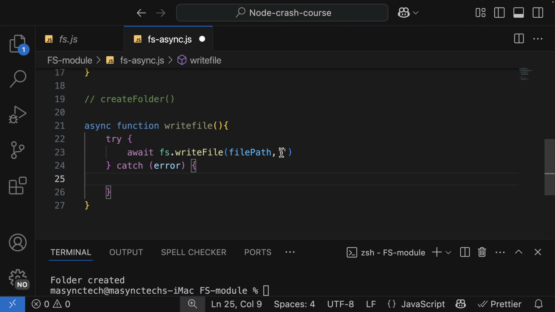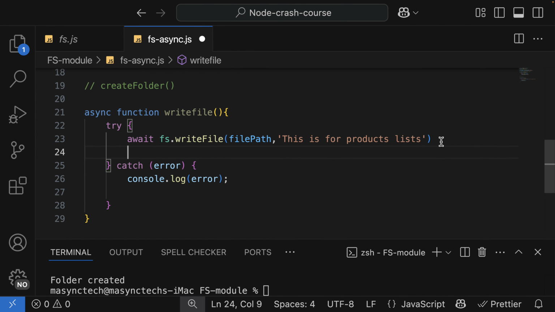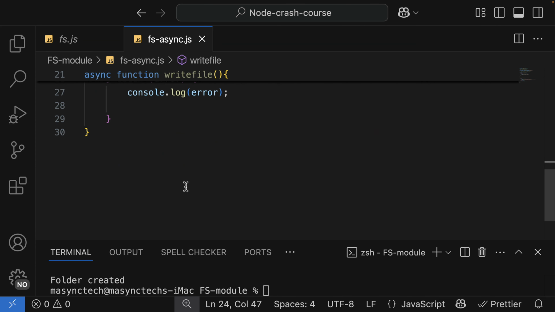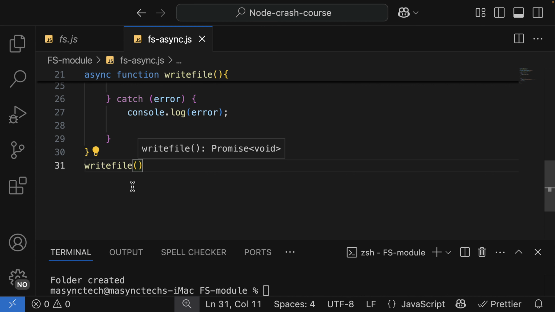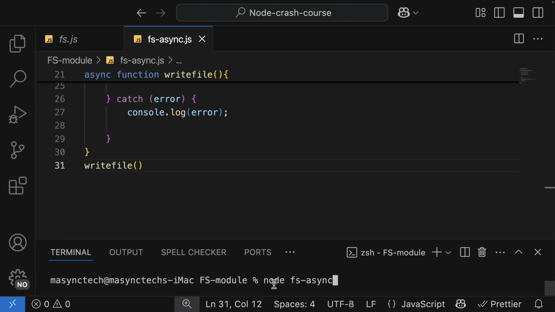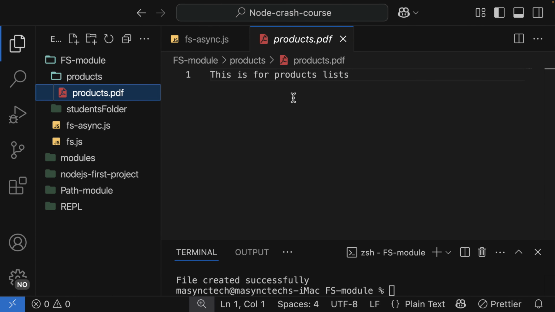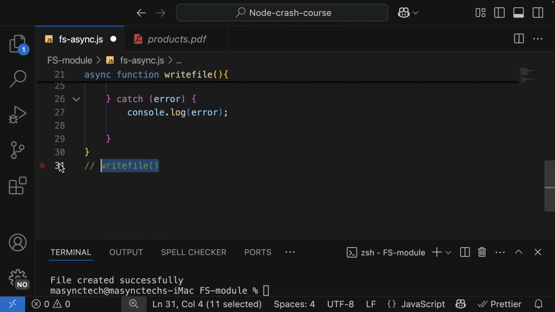I'm gonna say great, and then in case something goes wrong, we are going to log the error, and then let me log by saying file, and let me call the function writeFile. All right, so let me run the application, and in the product folder I have the file with the content on it. And let me comment out this.